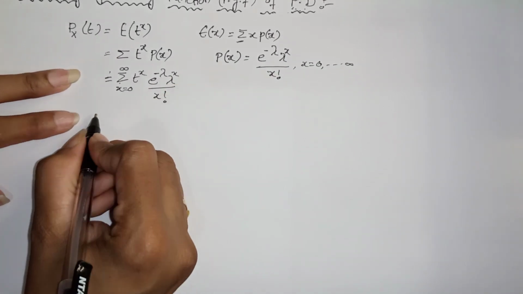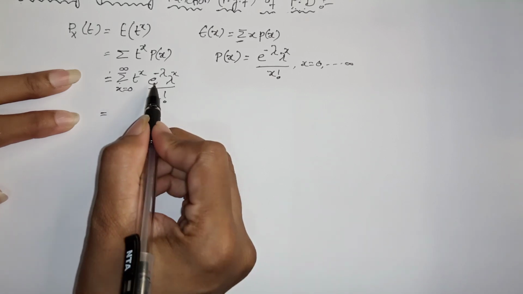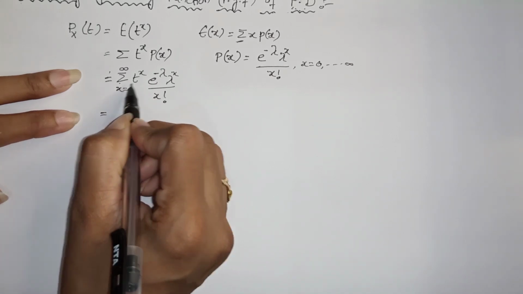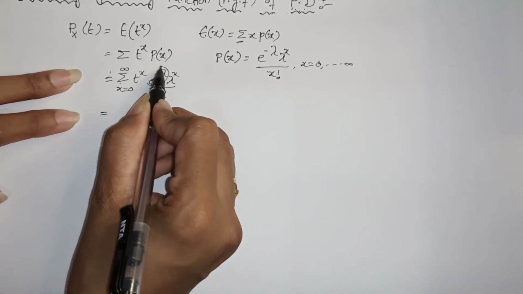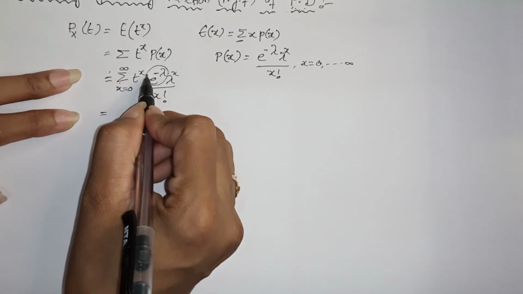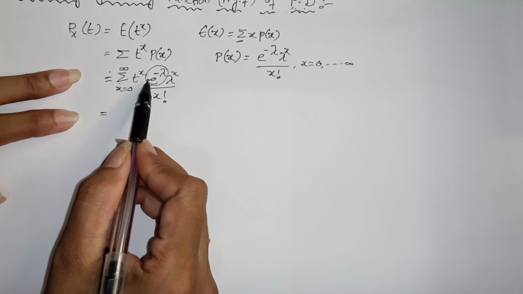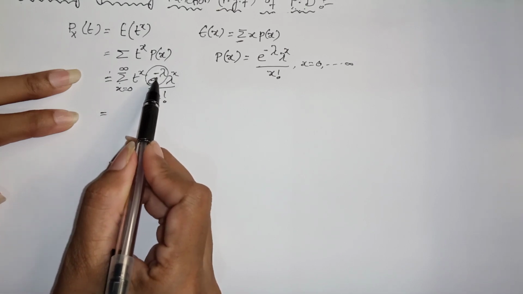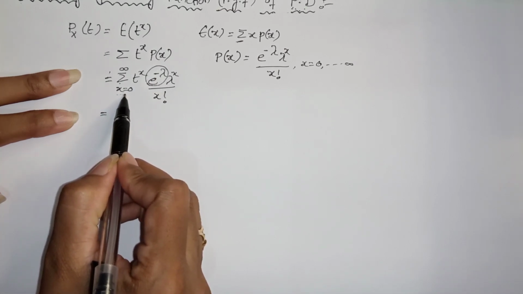Now we have to take this term as common, that means we make it a constant, because here we do not have any x terms in it to substitute the x limits.